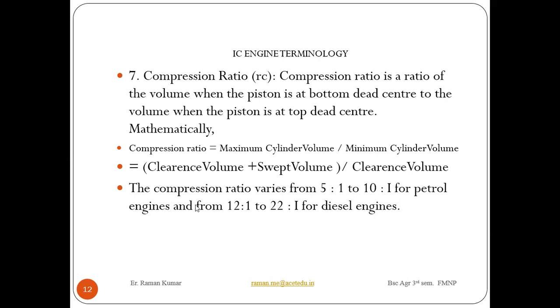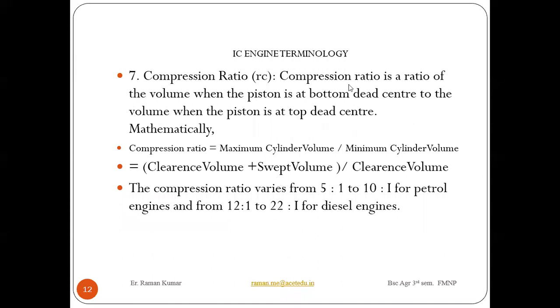The compression ratio varies from 5:1 to 10:1 for a petrol engine, and for a diesel engine it varies from 12:1 to 22:1.